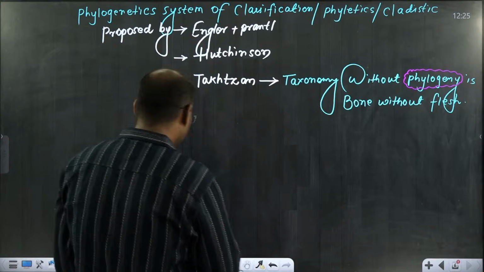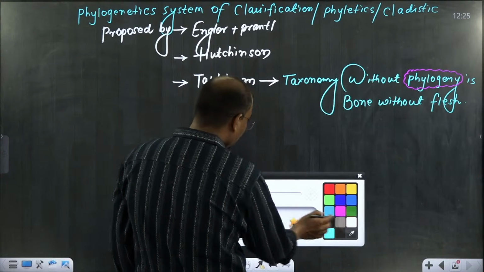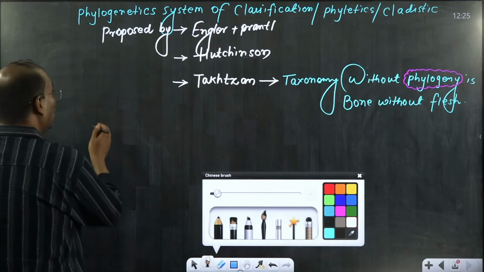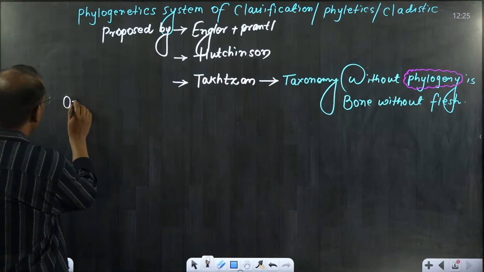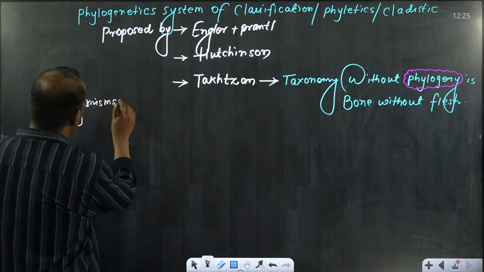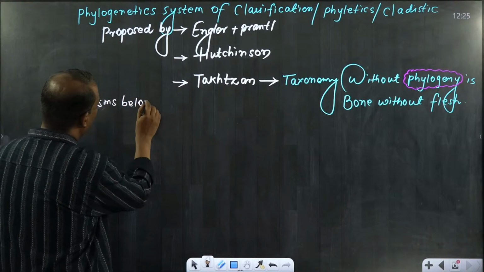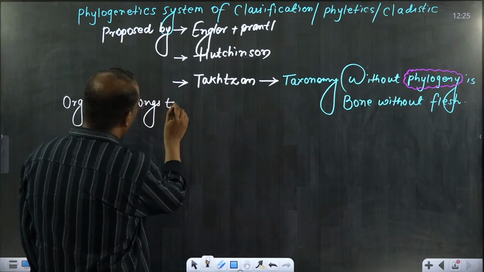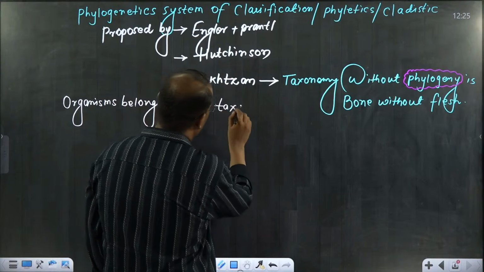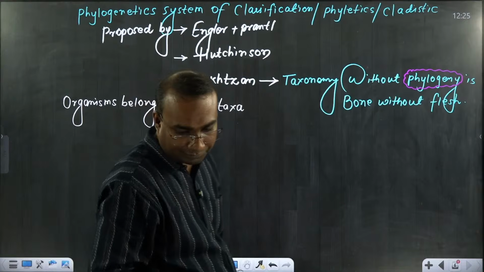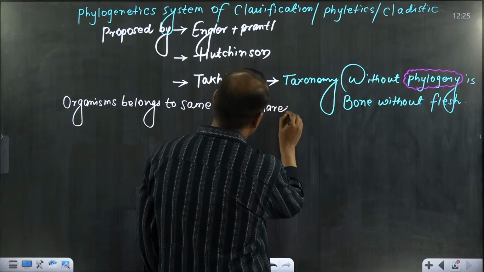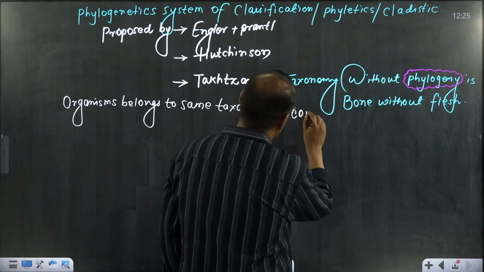So here also they have given a beautiful statement about the system. What they said? Organisms belonging to the same taxa share common ancestors.